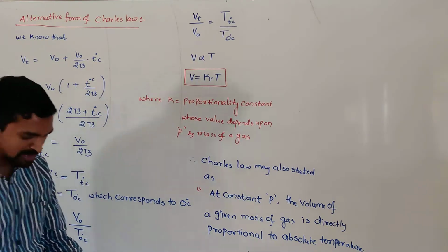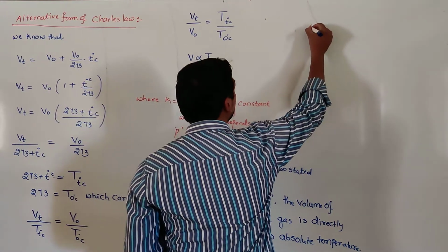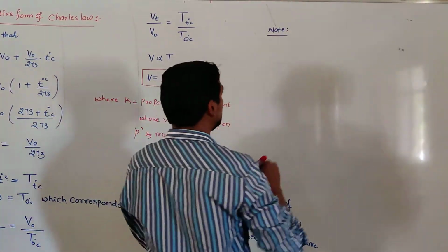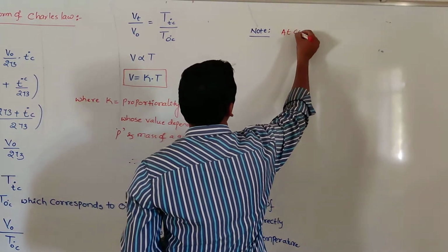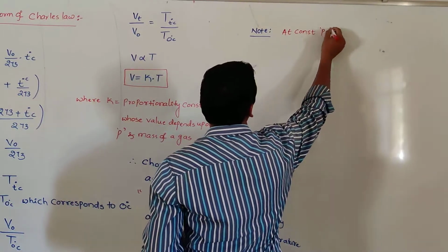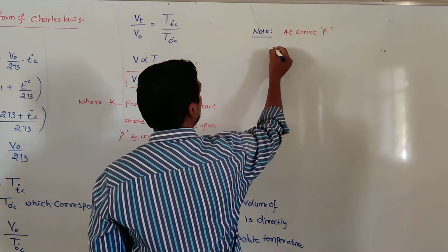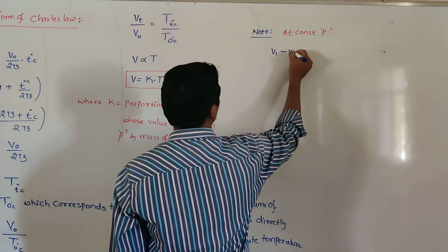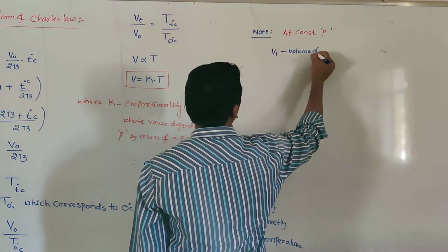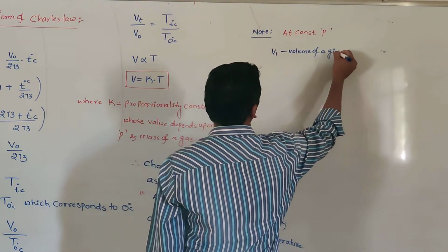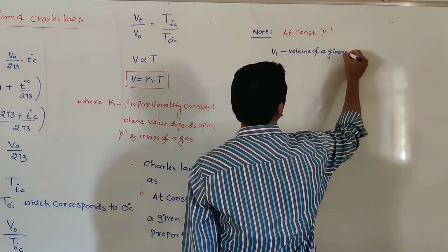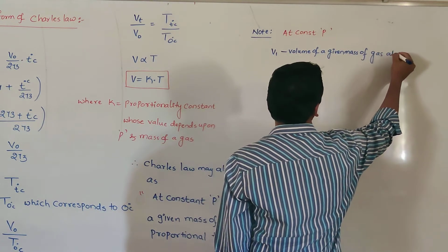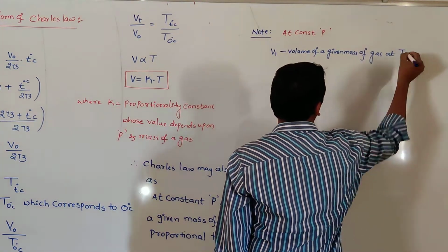Suppose at constant pressure, V1 is the volume of a given mass of gas at temperature T1.